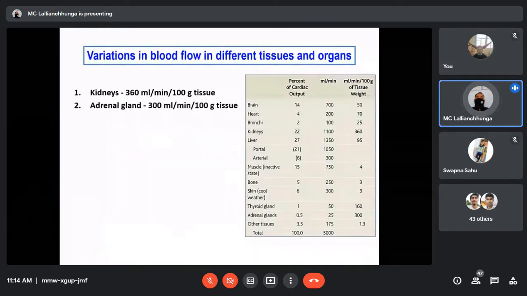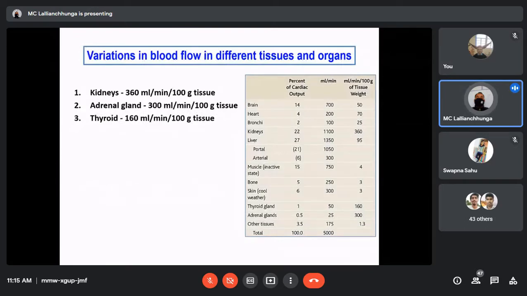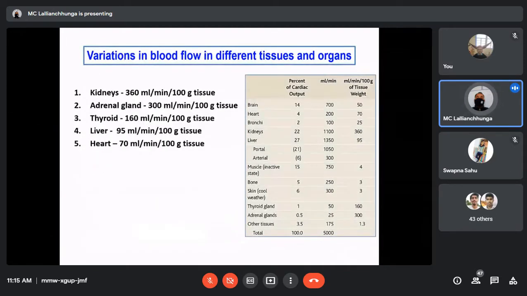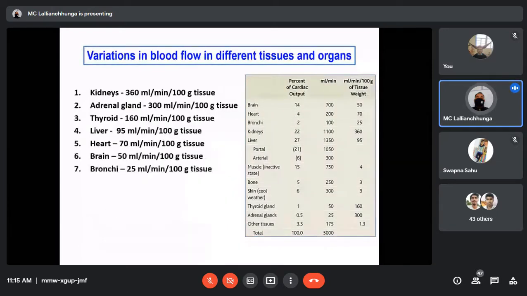It is receiving around 300 ml. The thyroid gland is receiving around 160 ml per minute per 100 gram tissue. Liver is receiving around 95 ml, heart around 70 ml, brain 50, bronchi 25.